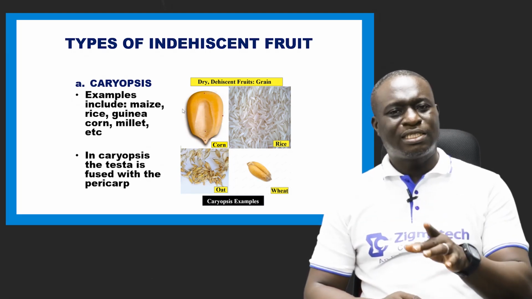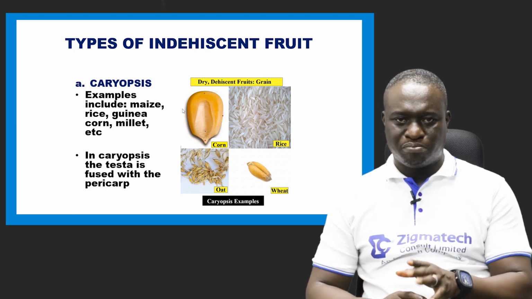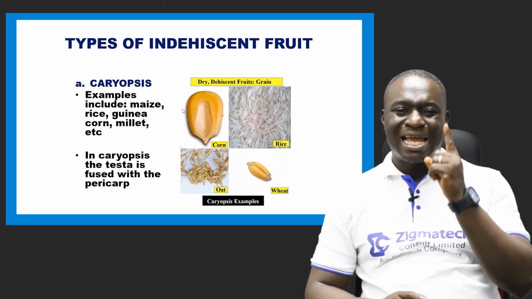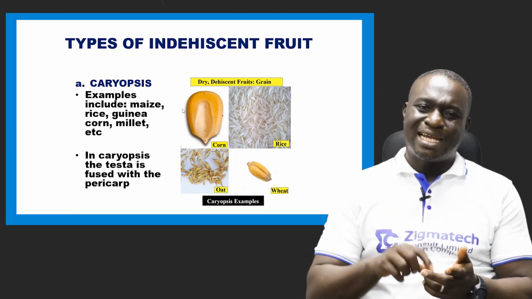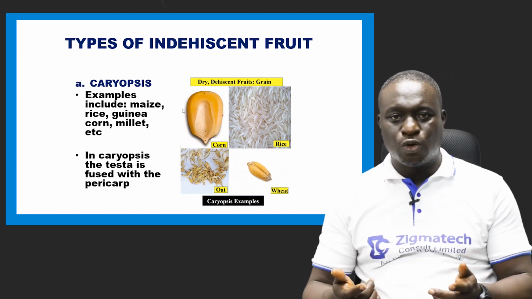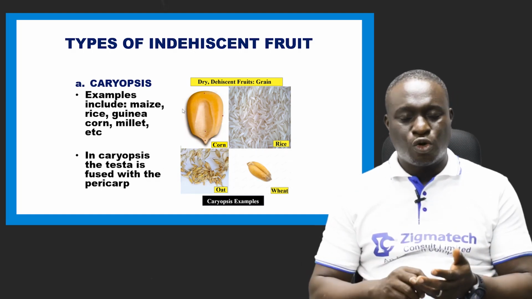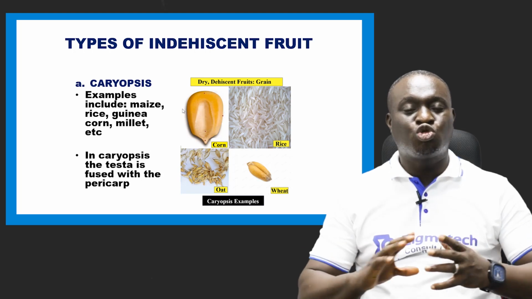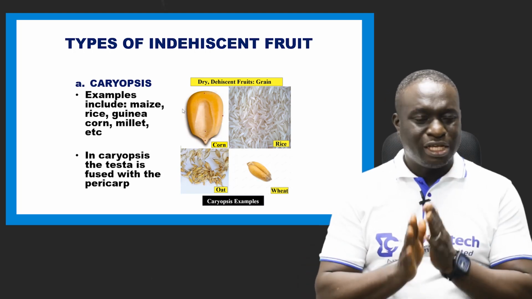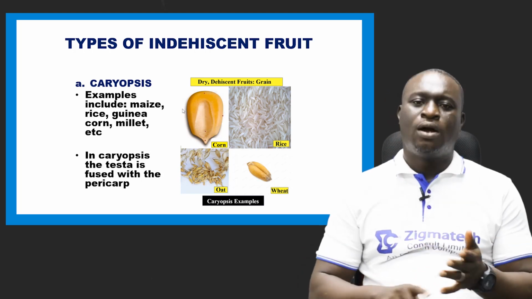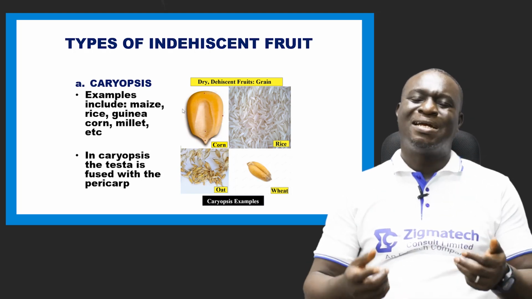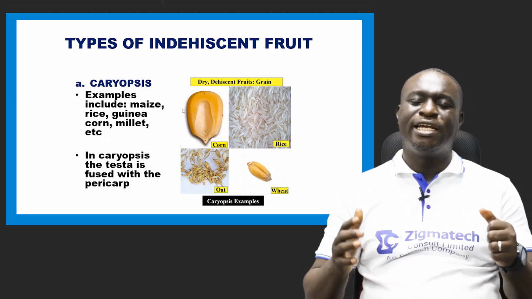These are all examples of caryopsis. Now, please take note of this important point, that in caryopsis, the tester, or you can call it the seed coat, and the pericarp are usually fused together. Please note, the tester or the seed coat and the pericarp are usually fused.